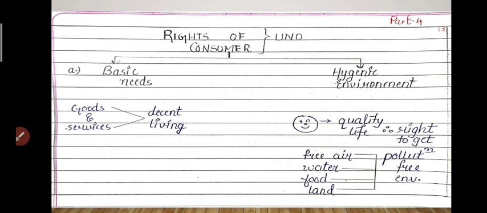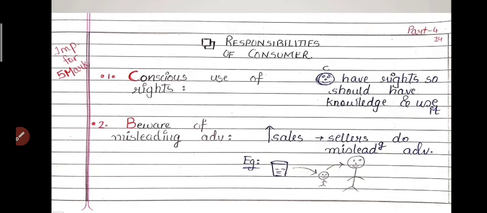Okay, so these were the rights. Now the next topic is responsibilities of consumers. Rights and responsibilities always come simultaneously. Again, this question is important for 5 marks and it can be asked for 5 marks in the board exam, so please pay attention well.